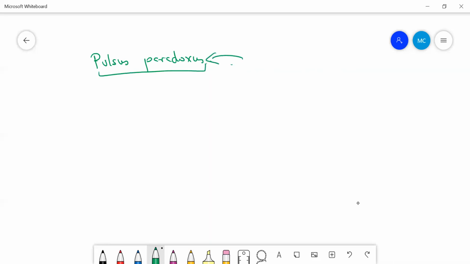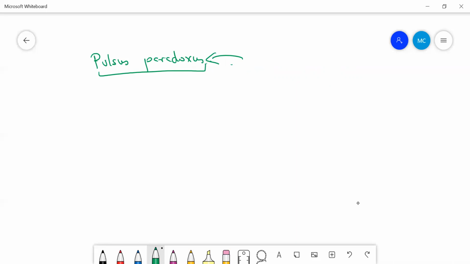Pulsus paradoxus, what did I say? What is pulsus paradoxus? During inspiration, there is a decrease of more than 10 millimeters of mercury. Okay, so when you see a pulsus paradoxus, what is the significance of this? Yes, I think I told you, right? It is seen in cardiac tamponade and constrictive pericarditis, COPD, severe bronchial asthma, tension pneumothorax. In all these cases, you can find this pulsus paradoxus. Okay, so this was all about your different types of pulses.